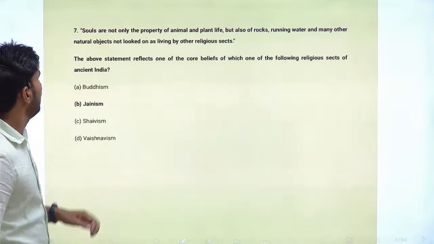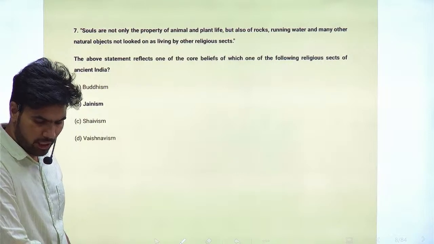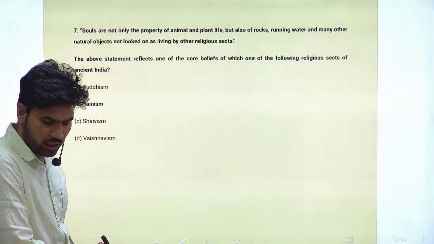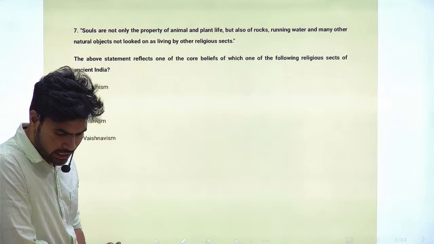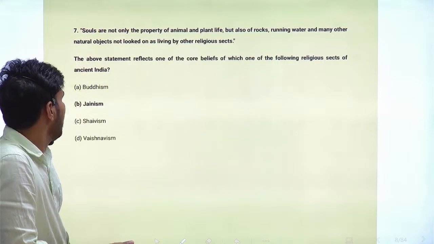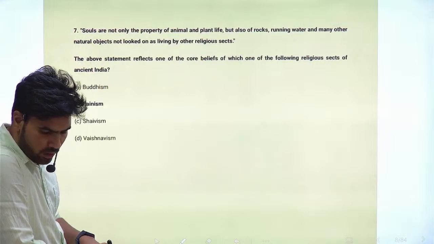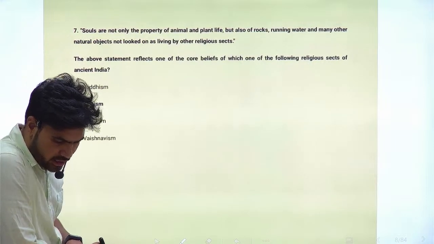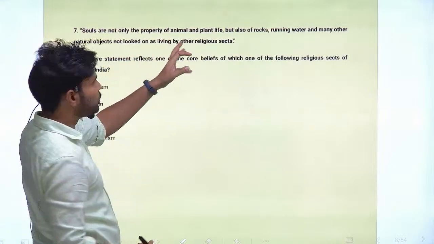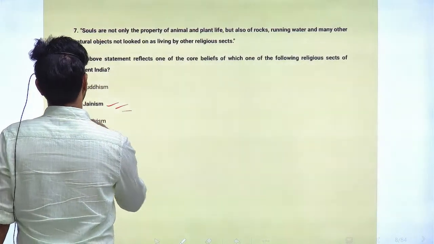Question: souls are not only the property of animal and plant life, but also of rocks, running water, and many other natural objects not looked on as living by other religious sects. So the above statement reflects one of the core beliefs of which of the following religious sects in ancient India? You need not read the question completely, just reading the first few words, you will understand that this is the philosophy of Jainism.